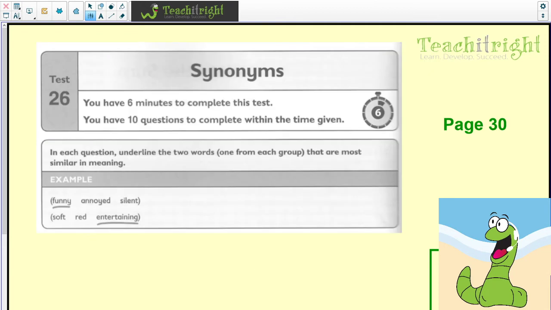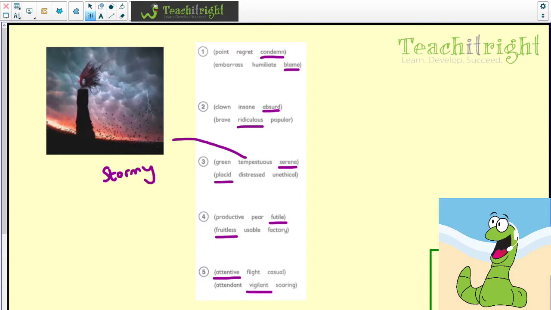Now have a look at test 26. This is on page 30 and it is synonyms. So we're looking for 2 words that mean the same. I've got a few pictures here. Tempestuous is, if you're tempestuous, it's stormy. So that's what that relates to. But let's have a look at the first one first.